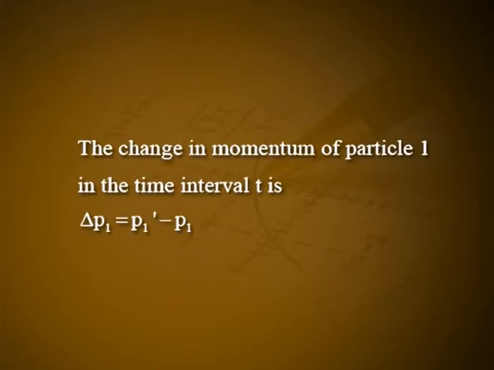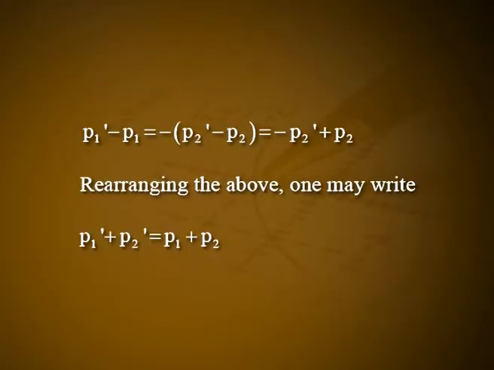The change in momentum of particle 1 in the time interval is delta p1 equals p1 dash minus p1, and the change in momentum of particle 2 is delta p2 equals p2 dash minus p2. Therefore, we can write equation 3 as p1 dash minus p1 equals minus (p2 dash minus p2), which equals minus p2 dash plus p2.